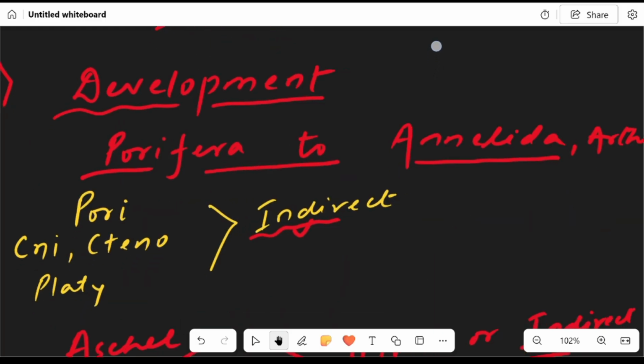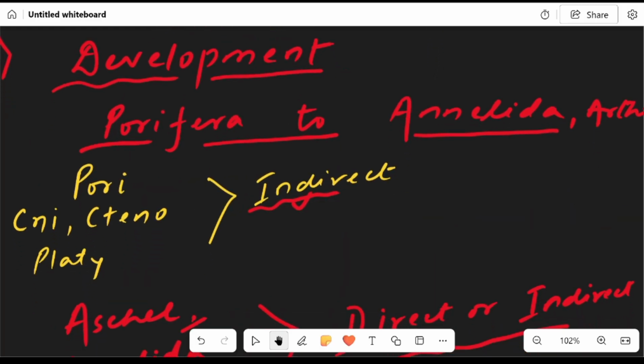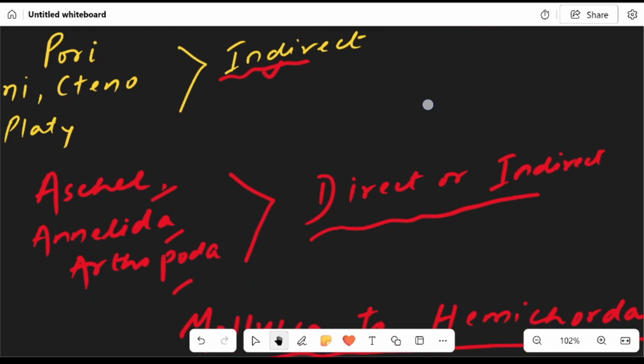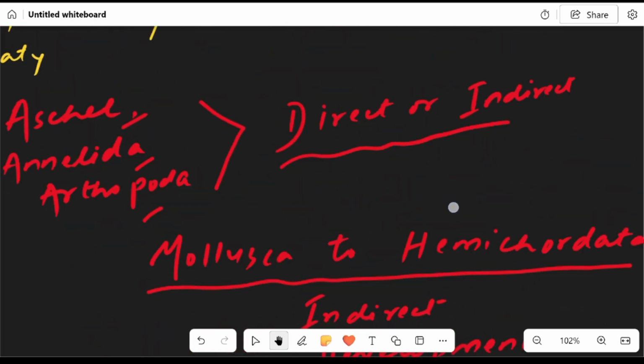Development, Porifera to Annelida. Porifera, Cnidaria, Ctenophora, Platyhelminthes, it's only indirect. Aschelminthes, Annelida, Arthropoda, it may be direct or indirect. Mollusca to Hemichordata, it's indirect development.